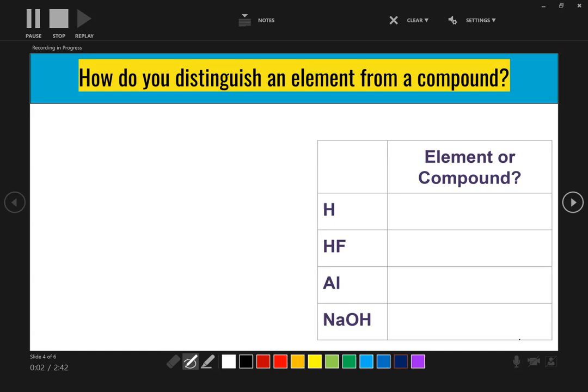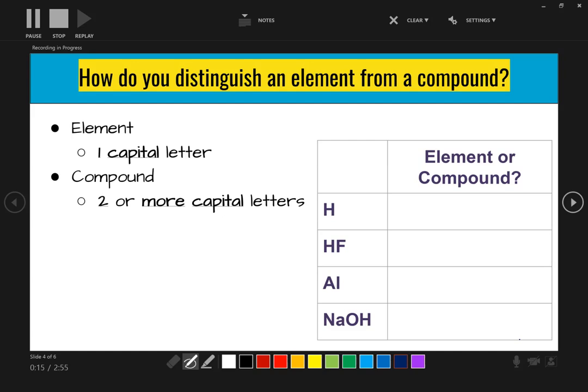How do you distinguish between an element and a compound? This is going to be important. So remember that an element has one capital letter. A compound has two or more capital letters. So if we take a look at the examples that we have, H, how many capital letters do we have? We only have one, so it is an element. Take a look at the next one. It is HF. How many capital letters? We've got one, two, so it is a compound.